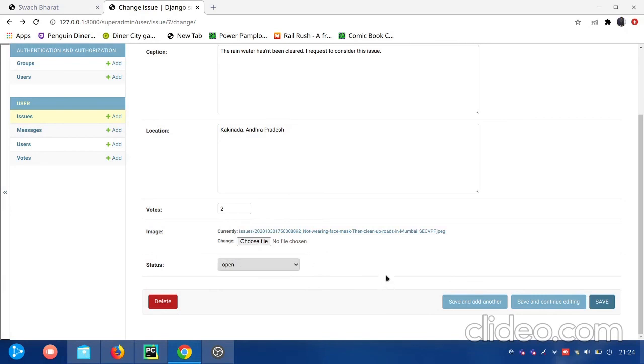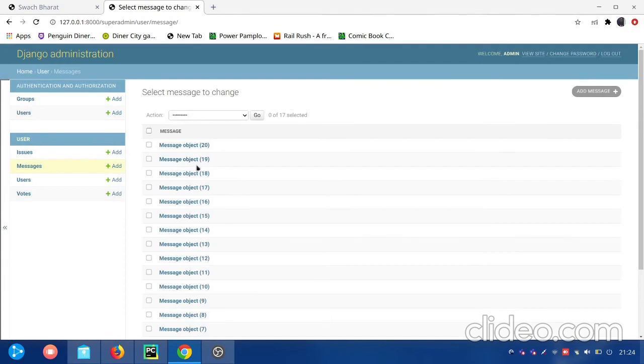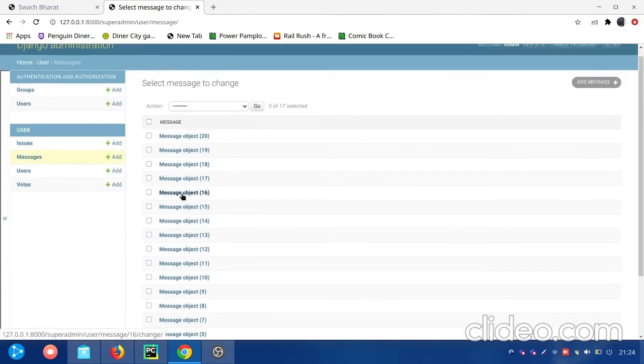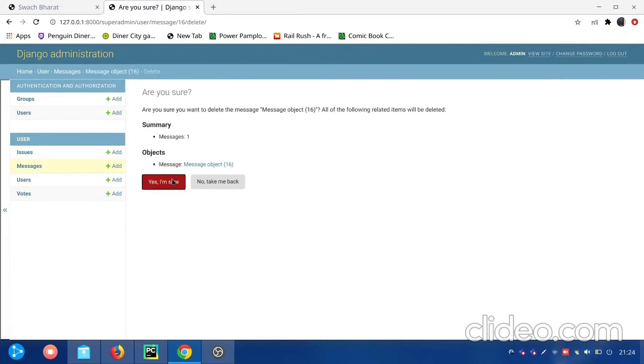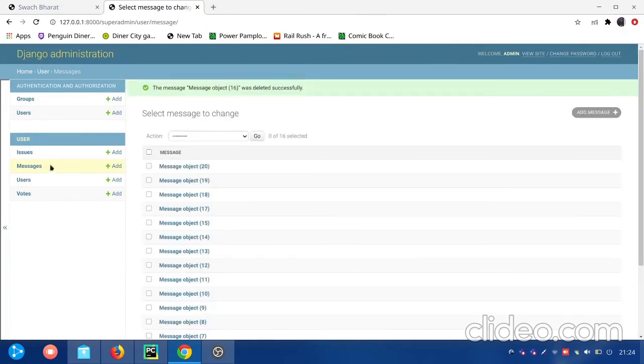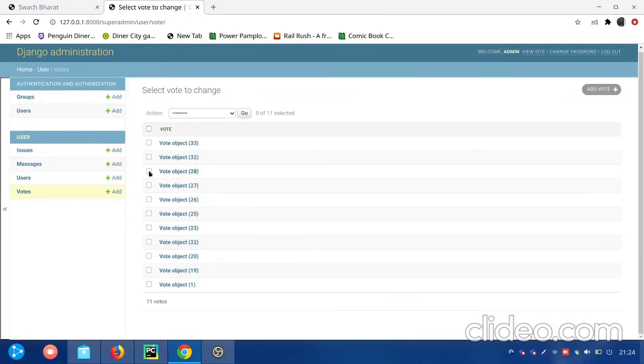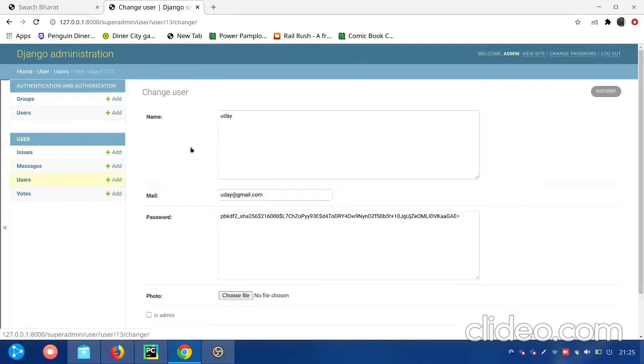But if the admin wants, he can easily edit it. This is one advantage. If there are any illegal comments or messages, the admin can easily delete them. He can also delete or manage the votes. Super admin has every access. He can also check the users, how many users there are.